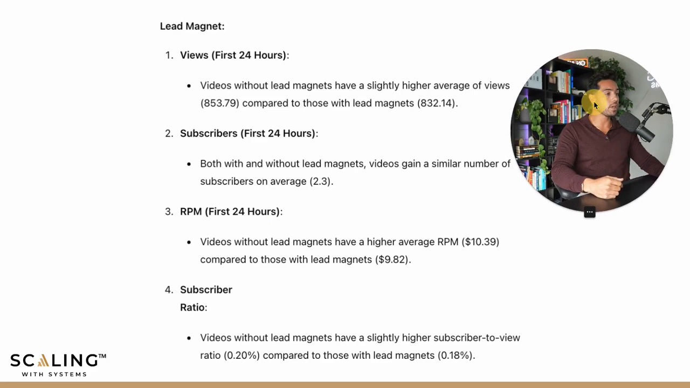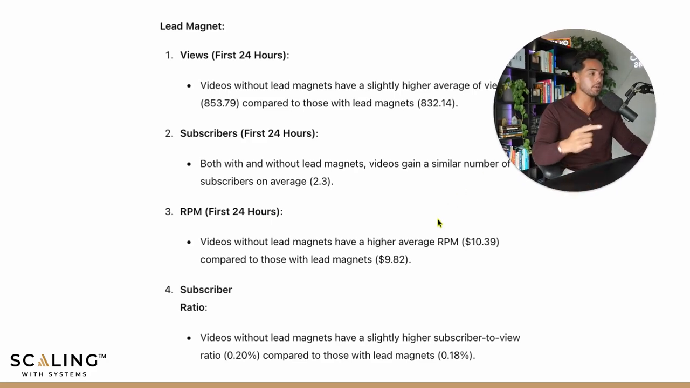RPM, videos without lead magnets have a higher average RPM, 10.39, compared to those with lead magnets, 9.82. But once again, within 50 cents of each other, so I wouldn't consider that a serious number as well, statistically significant. And subscriber ratio, videos without lead magnets have a slightly higher subscriber to view ratio, 0.20, compared to those with lead magnets, 0.18. So ultimately, the difference between all these things is like 1%.